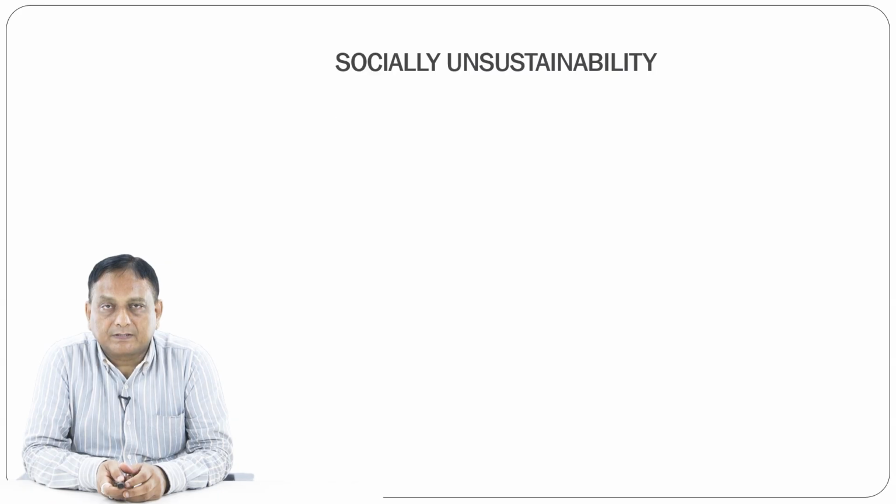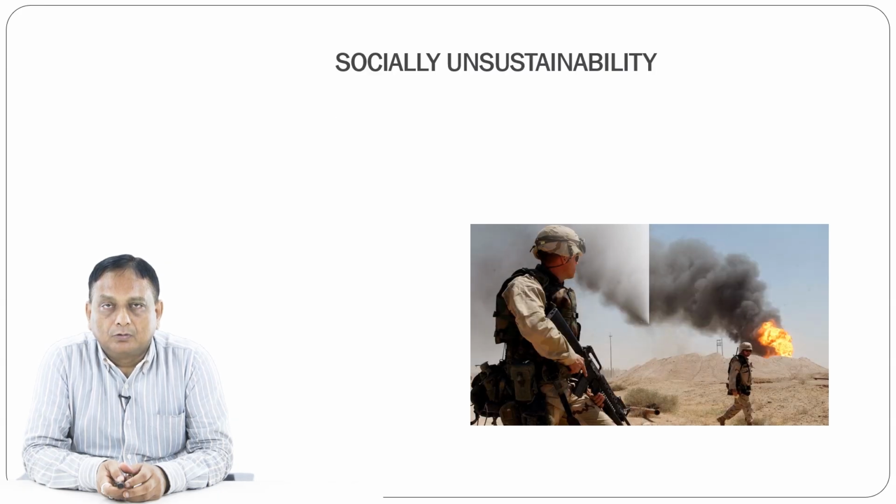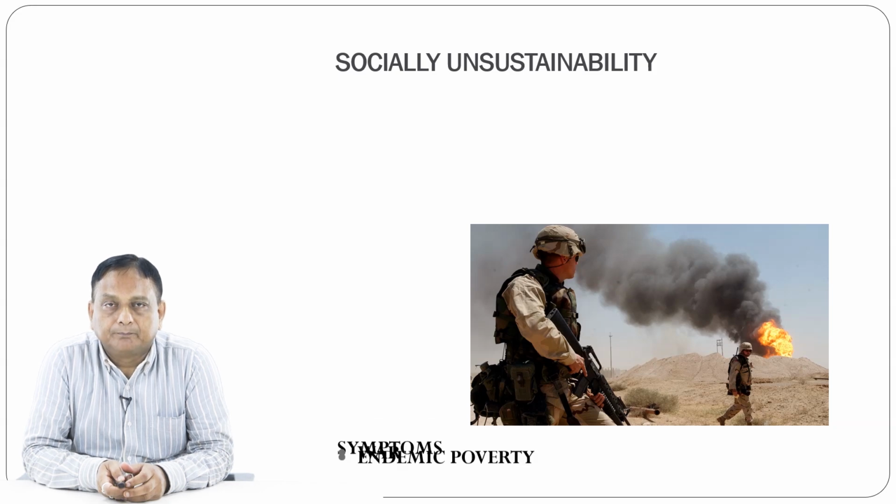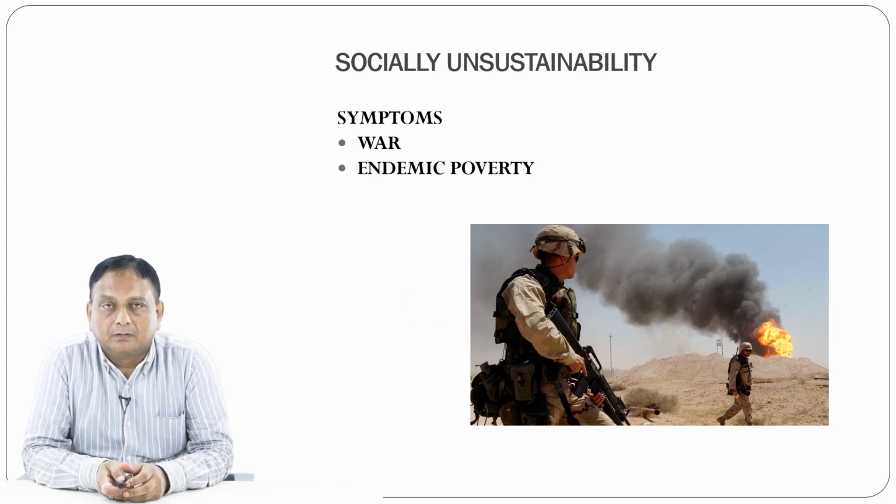Now, if we see the instability, that socially unstable situation, as you can see from the figure, war and endemic poverty are the different events which will make the nation unstable.